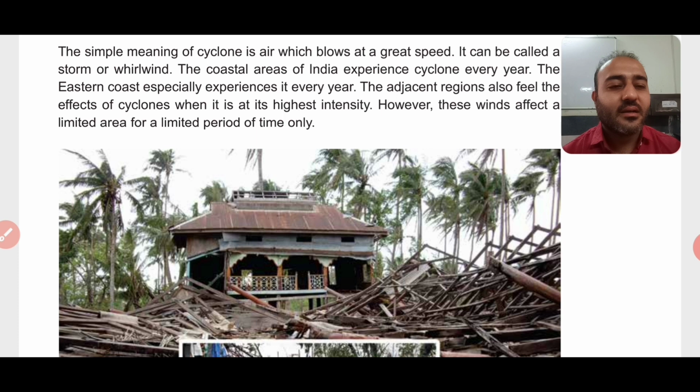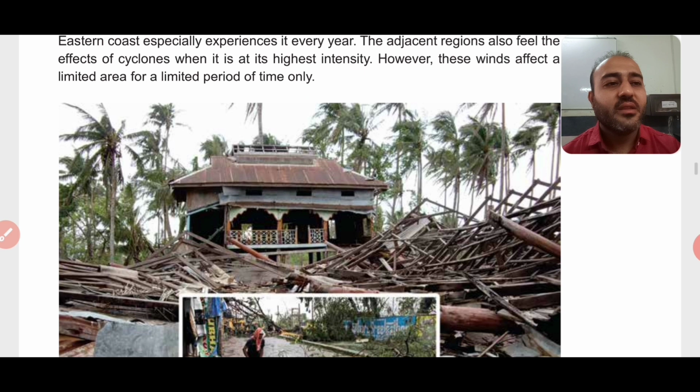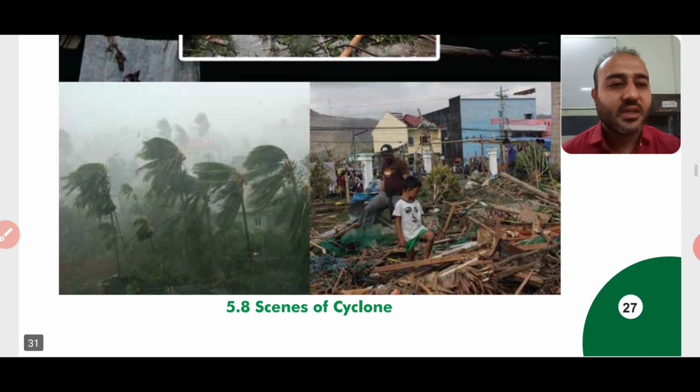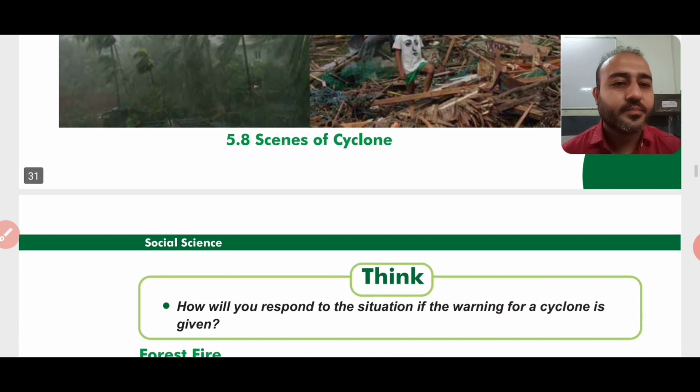As it occurs frequently, some of the areas which are near the coastal area have prepared themselves against this cyclone. So now, we can say that they are prepared, but this is a temporary process, and even though, the destruction or loss is very huge, right? In the pictures you can see, due to cyclone the house is broken and everything is damaged or destroyed. Yes, these are the pictures of cyclone.